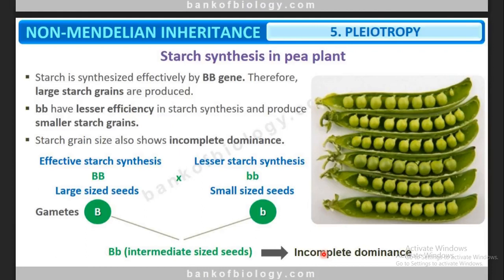Okay, so these are the different types of non-Mendelian inheritance we have seen.